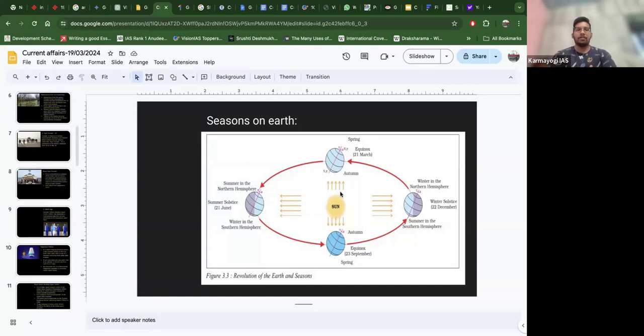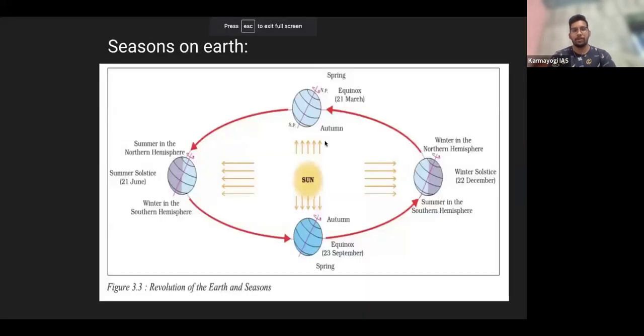Hello everyone. The topic that we are going to discuss is related to geography, that is, seasons on Earth, right? So this is a very basic topic and a very important one. We see a lot of questions. Even in 2020 we got one, and in 2018 we got one. So this is about the topic from geography, that is, seasons on Earth, right?